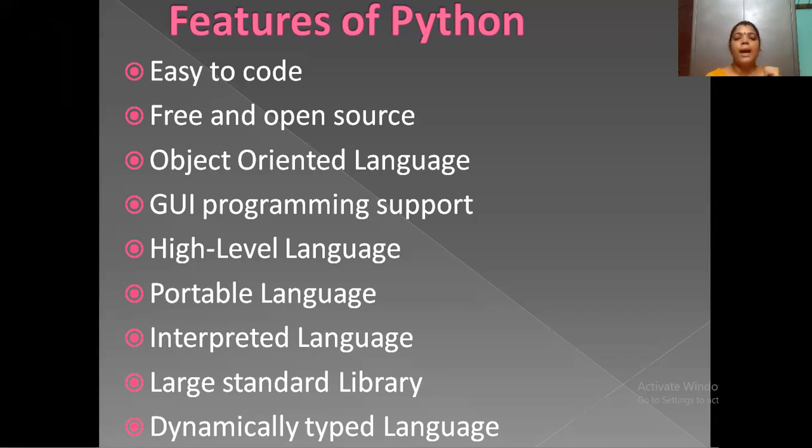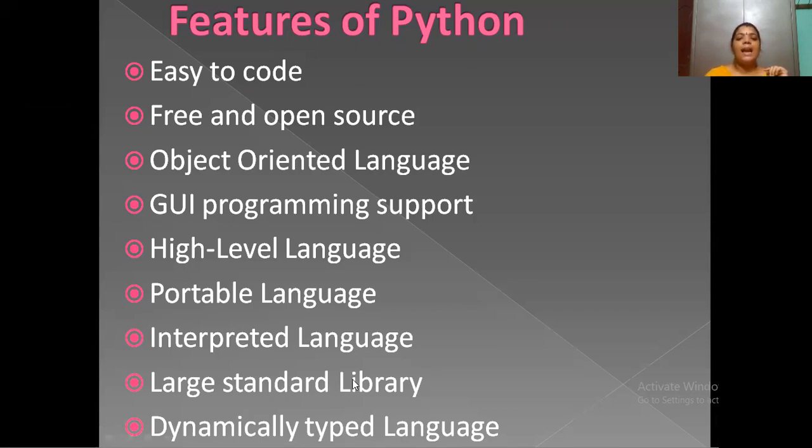Python is interpreted: by writing one line of code, it is automatically converted into bytecode with the help of the interpreter. So the output comes in a few seconds compared to other programming languages. That's why Python is used.